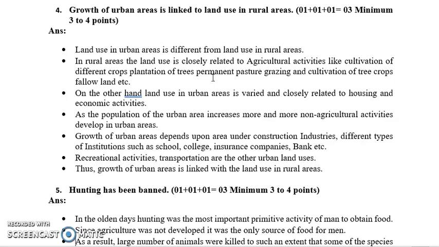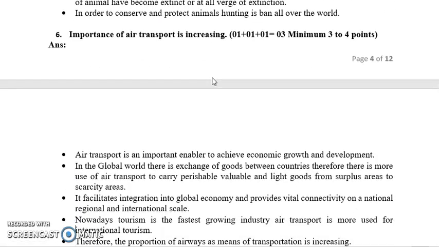But urban areas are much more developed, and are not engaged in primary, but focus more on secondary and tertiary activities. So basically the land use is in the form of constructions of residences, industries, institutions, recreational areas, insurance companies, colleges, schools. Such land use is seen in the urban areas. So definitely growth of urban areas is linked with land use in rural areas.